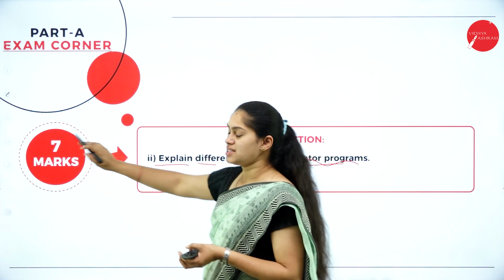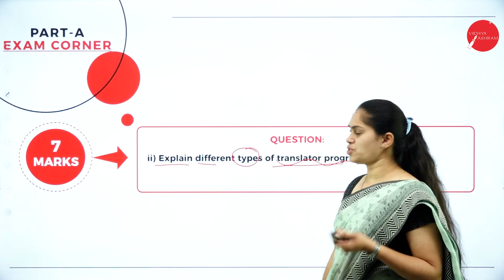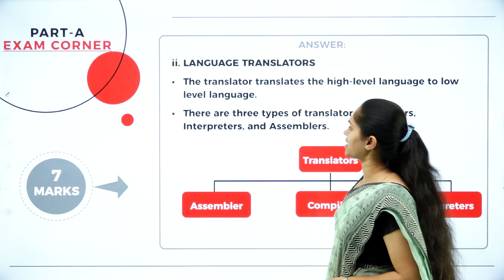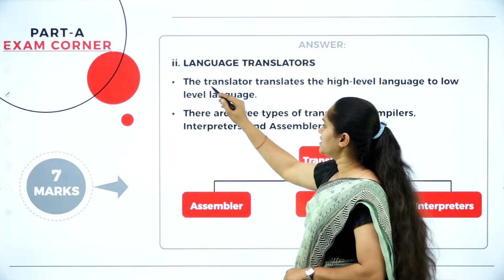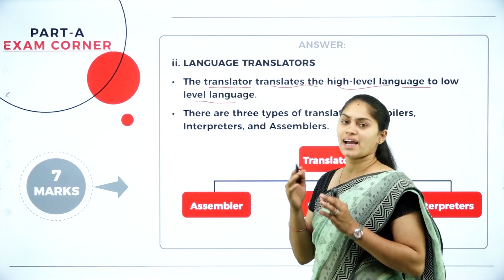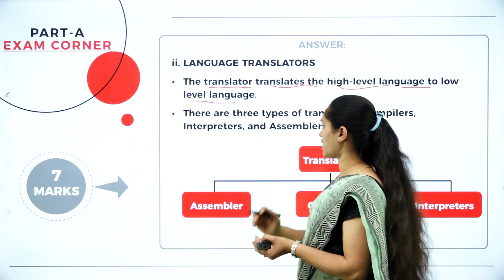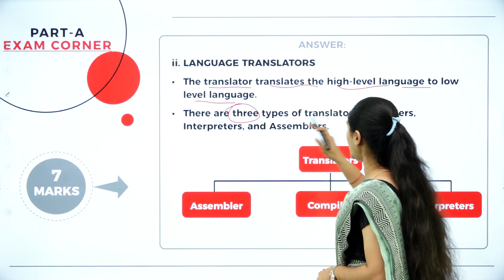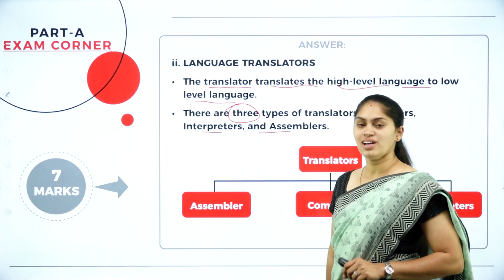So this is for 7 marks. 8 plus 7 is 15 here. Then how are we supposed to write the answer? Let me check here. So here we have a language translator. Why do we require it? The translator translates the high level language to low level language, and again to machine level language. So here we have 3 types of translator, that is compiler, interpreter, and also assembler.